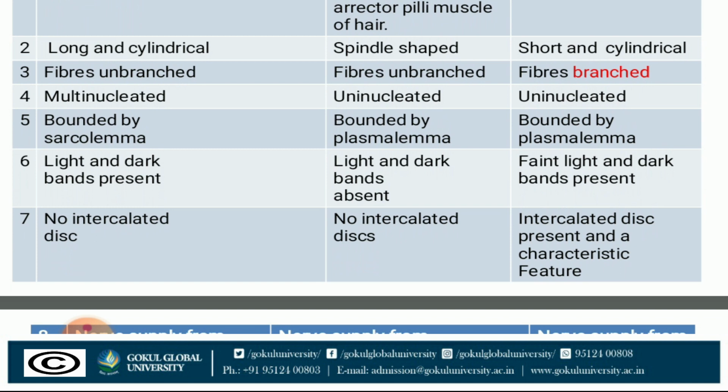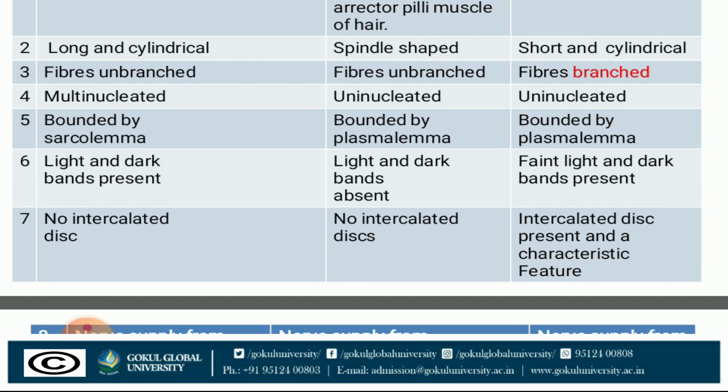Skeletal muscle long and cylindrical, smooth spindle shape, cardiac short and cylindrical. Now, fibers unbranched in both skeletal and smooth, whereas in cardiac they are branched. Nuclei in skeletal muscle multinucleated, smooth uninucleated, in cardiac again uninucleated.